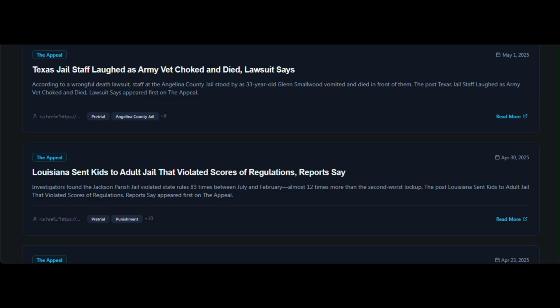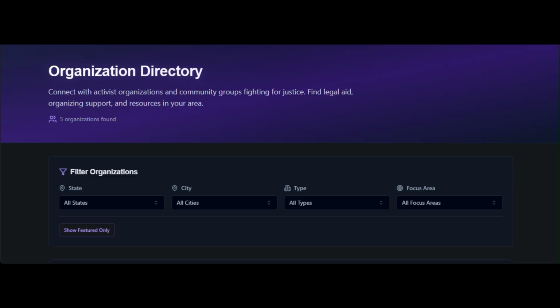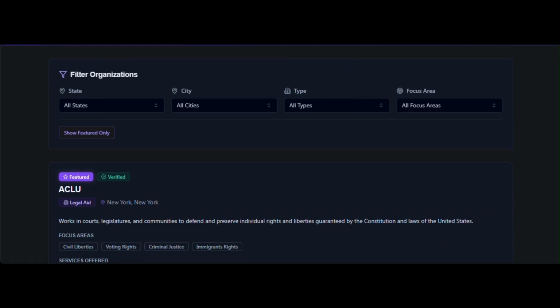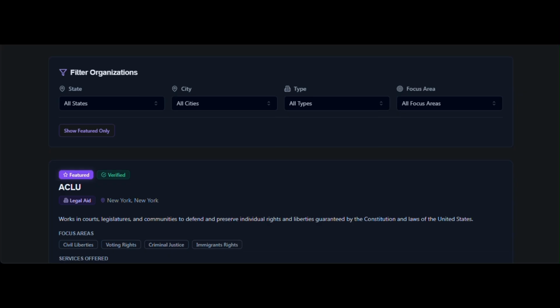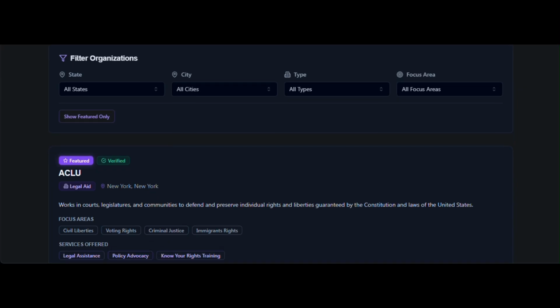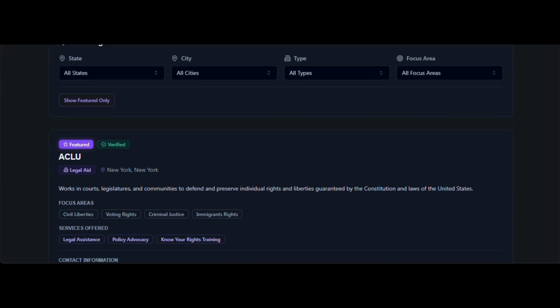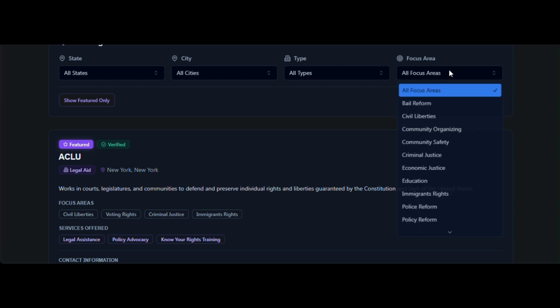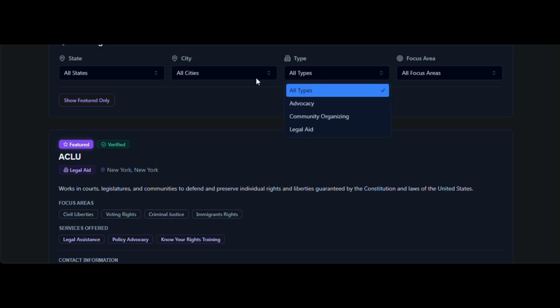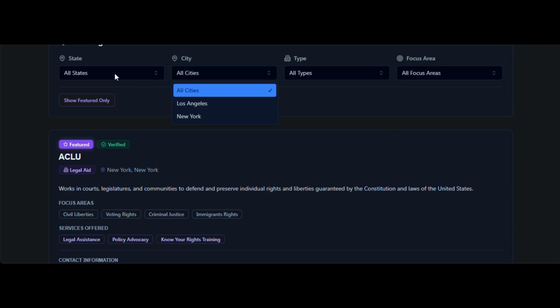We are now on the organization directory page, connecting users with verified activist organizations and community groups. Users can filter by state, city, organization type (nonprofit, grassroots, legal aid, advocacy, community group), and focus areas including civil liberties, criminal justice, voting rights, economic justice, and immigrants' rights. Each organization card displays contact information, address, website, social media links, description, and focus areas.